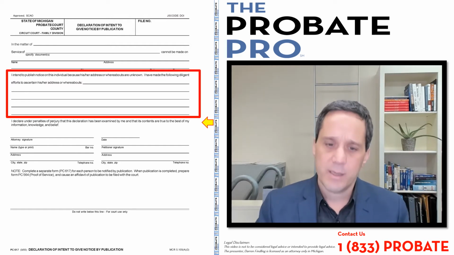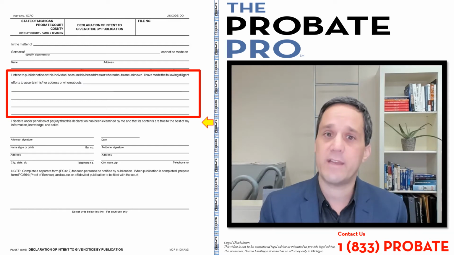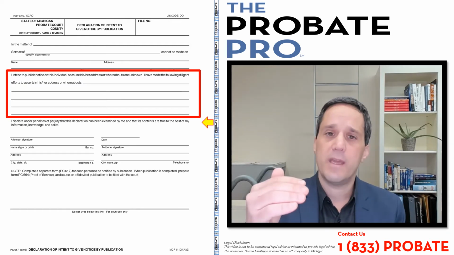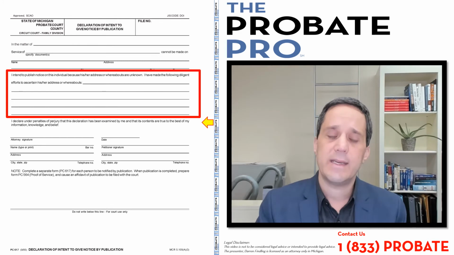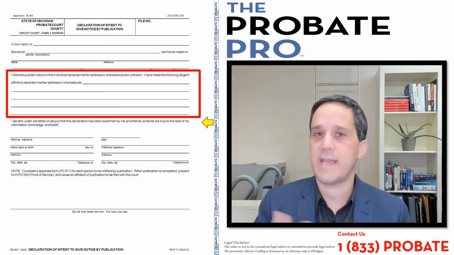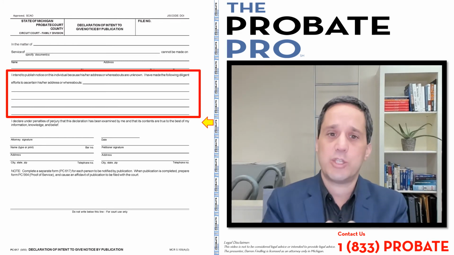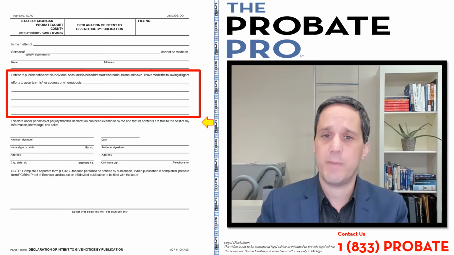So again, the more information you can provide to the court, the better. And of course, with this declaration of intent, there's a number of lines here, but you can attach additional documentation, maybe it's postal searches and so on, to this form when you're filing it with the court.